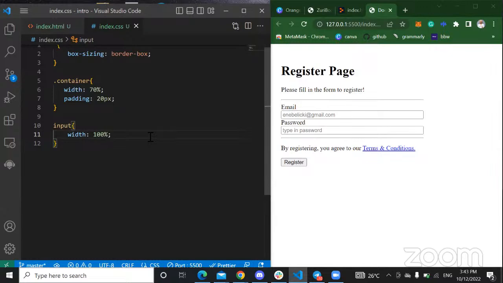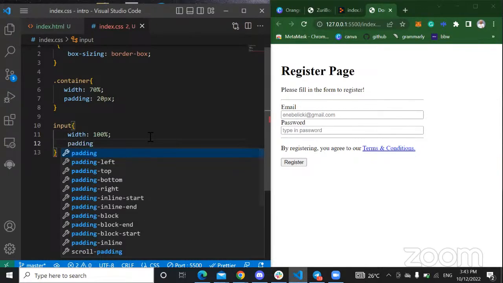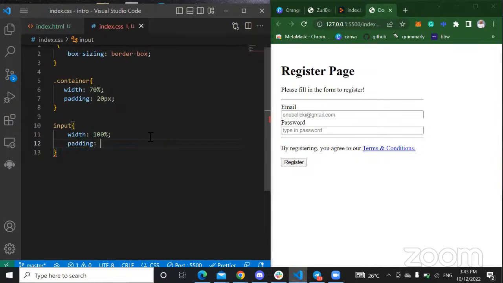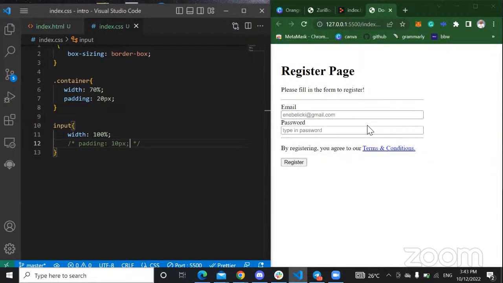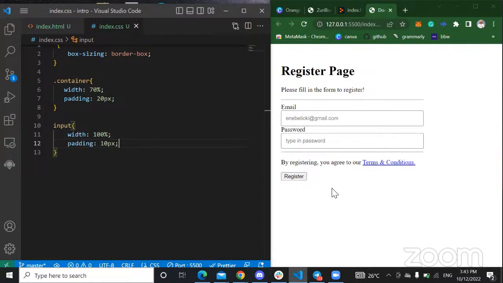So I'm going to give it 100% width, and then I can give it a padding of, let's say, 10 pixels. So you can see that my input is now bigger because of the padding, right? Compared to when I did not have the padding, it was way slimmer, but I want the padding to make it look finer, right?